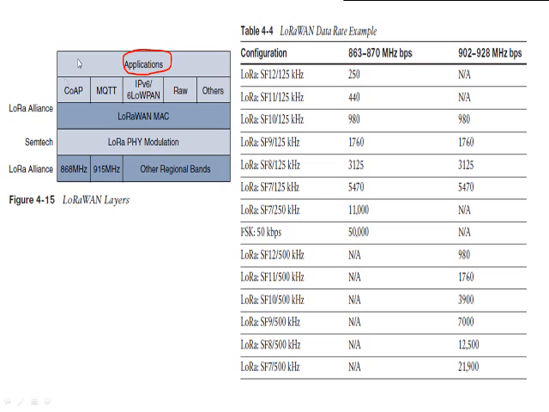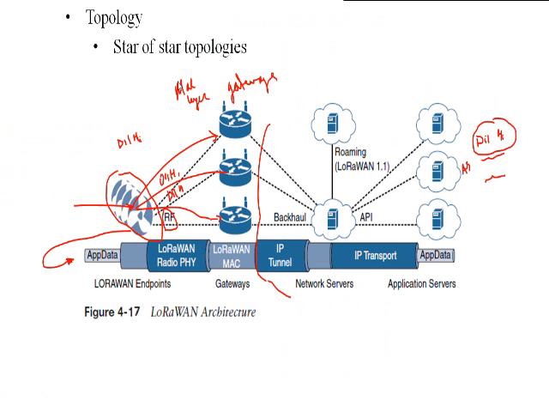So they are using either the CoAP application layer protocol, MQTT (Message Queuing Telemetry Transport), IPv6, or some advancement to IPv6, that is nothing but the 6LoWPAN (IPv6 over Low-Power Personal Area Network) protocol. Then RAW and different others. So based on which protocol the application is using, we have the application data. That can be read on the application layer, the application server. So these are the application servers.